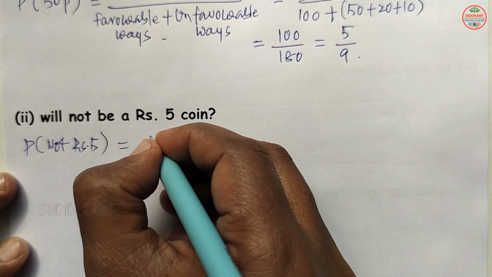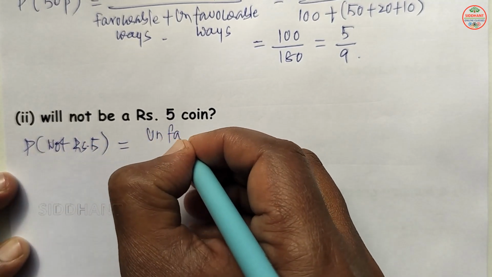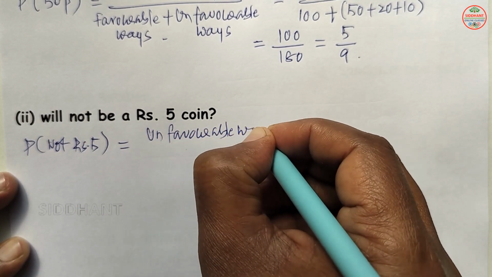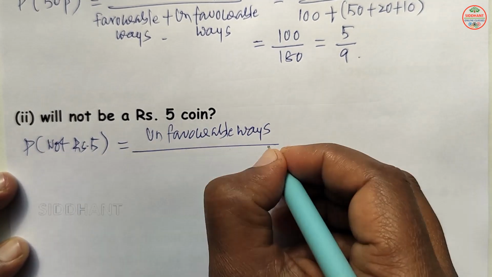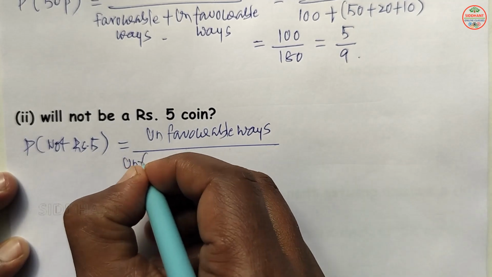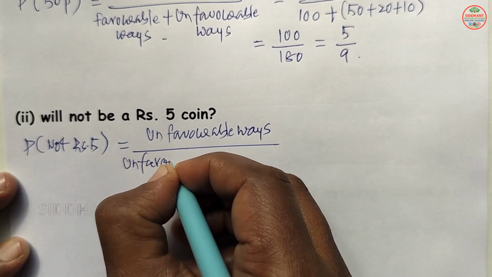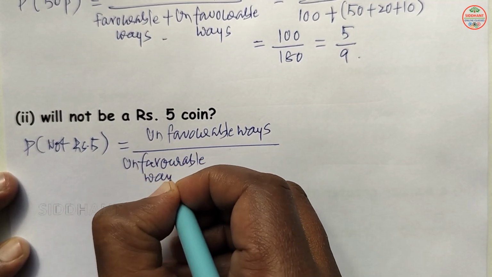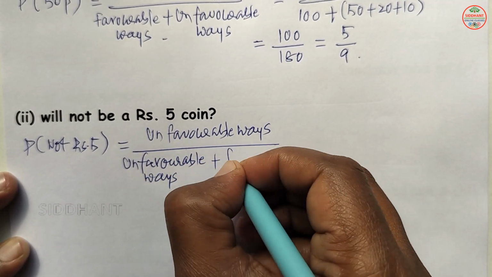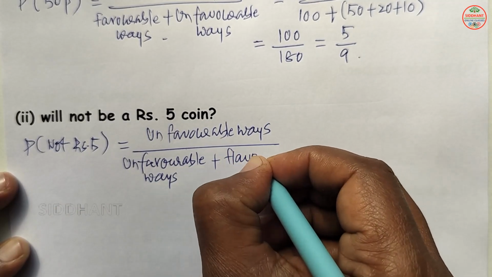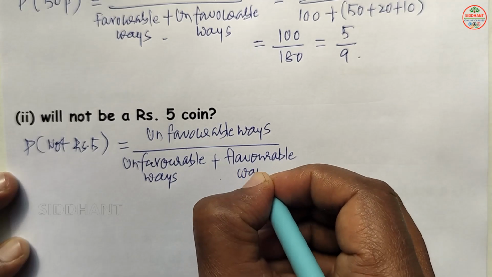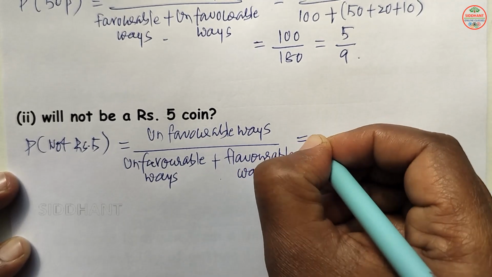So that will be formula unfavorable ways by unfavorable ways plus favorable ways here.